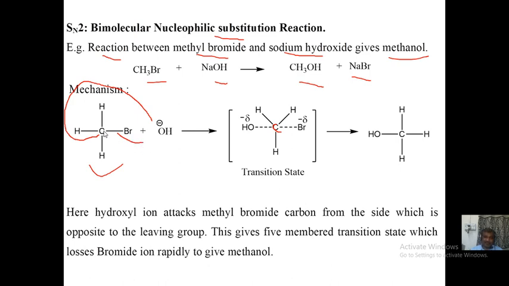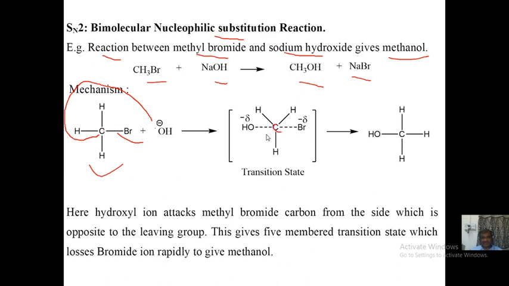OH minus says, I have excess electrons, let me approach this central carbon atom. So the dotted line means initially the carbon and bromine are 90% connected, and at that time there is 10% attachment of OH minus to the central carbon atom. Then this is 30%, and the C-Br bond is 70%.